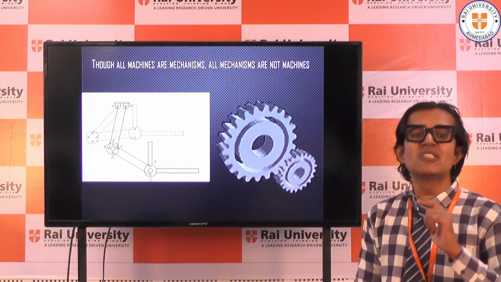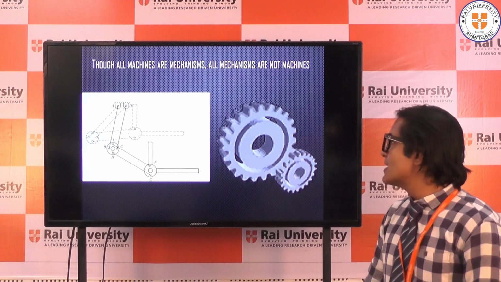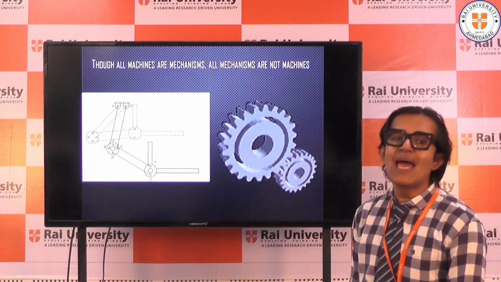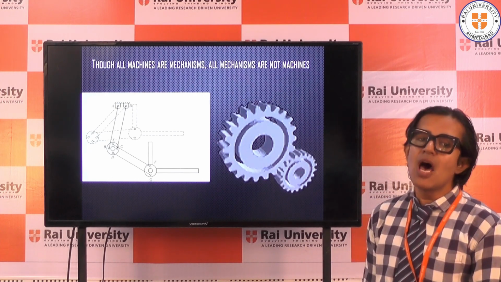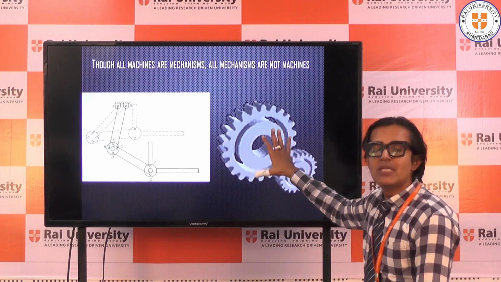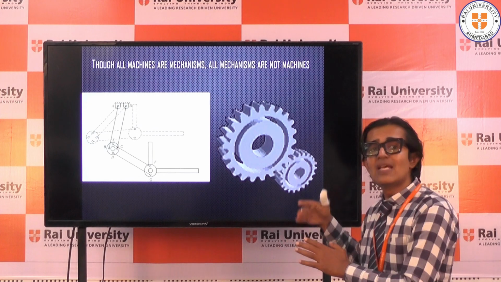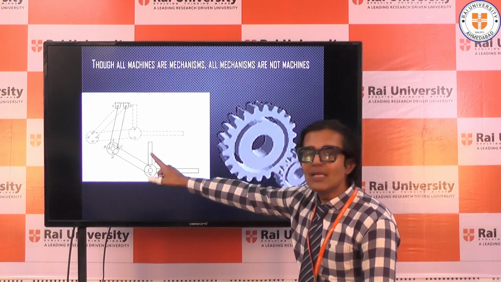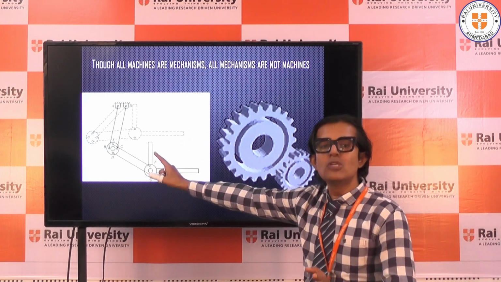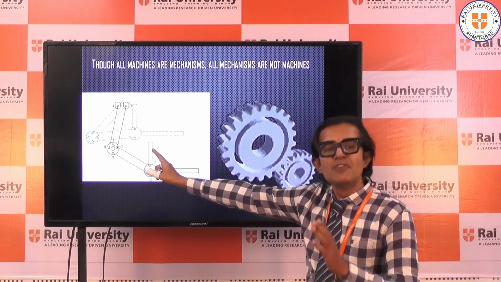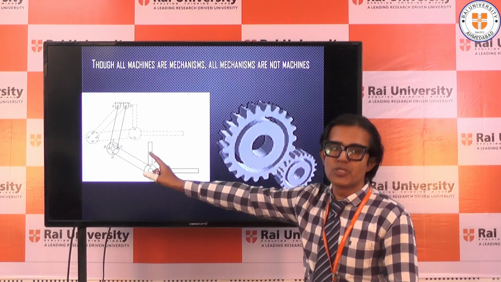There is one very famous statement in kinematics: all machines are mechanisms, but all mechanisms are not machines. This is a machine. It is also a mechanism because it is going to transmit motion as well as power. But this is a mechanism, it is not a machine because it won't be able to transmit power. It will only be able to transmit motion.